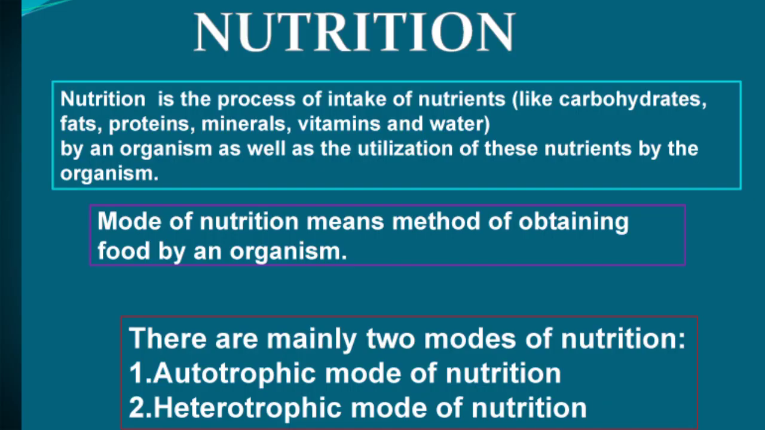Now, the definition of nutrition. Nutrition is the process of intake of nutrients by an organism as well as the utilization of these nutrients by the organism. So mode of nutrition means the method of obtaining food by an organism. How are the organisms obtaining food? There are mainly two types of nutrition, two modes of nutrition: autotrophic mode of nutrition and heterotrophic mode of nutrition.